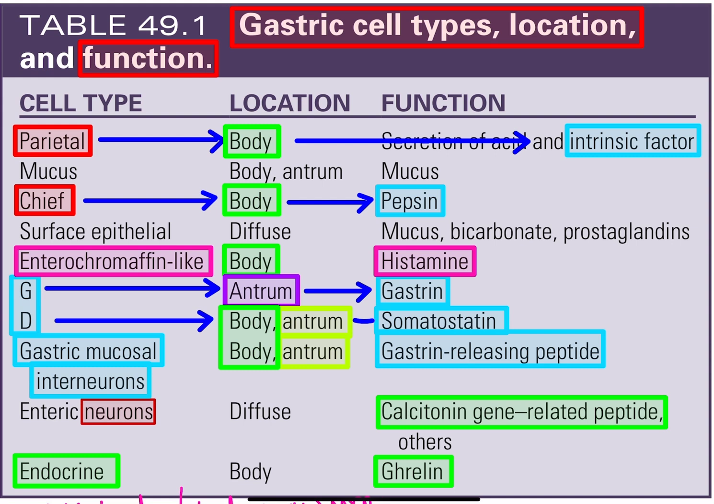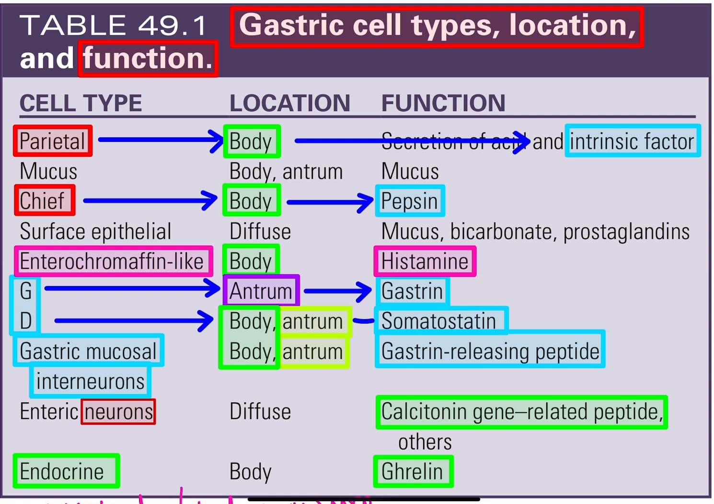Next come to the antrum. In the antrum, G cells are located and they secrete gastrin. This is very important. G cells are located only in the antrum and secrete gastrin. So in all acid-causing ulcer you have to do antrectomy because of this G cell location in the antrum. Important.